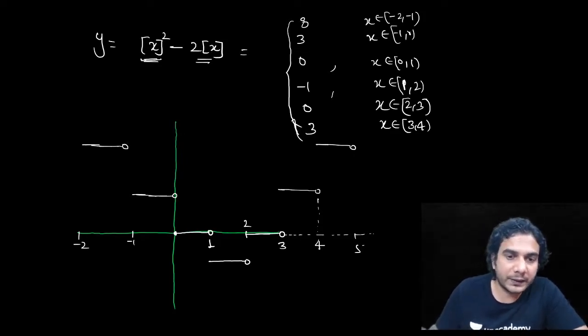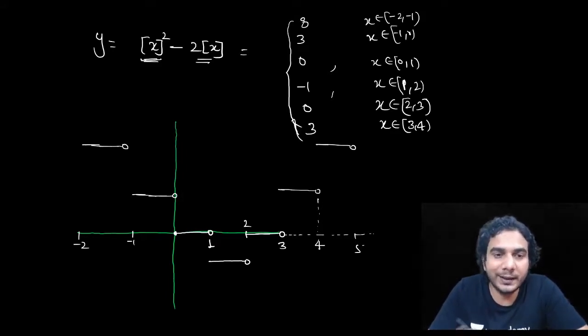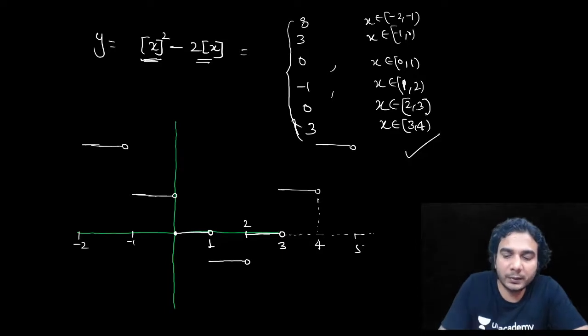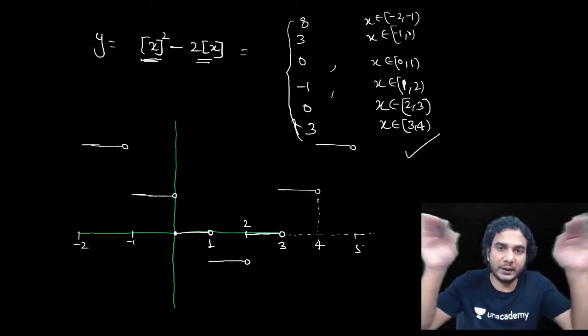But in intervals you're getting the same values like 8, 8, 3, 3. So that kind of symmetry will be there because of the parabola. This parabola is symmetric. All right, so this is going to be the graph. Now these lines will keep increasing like that.